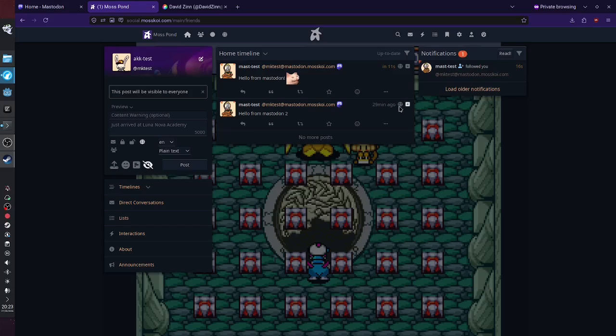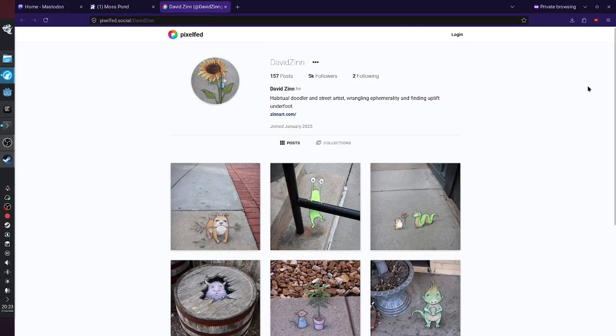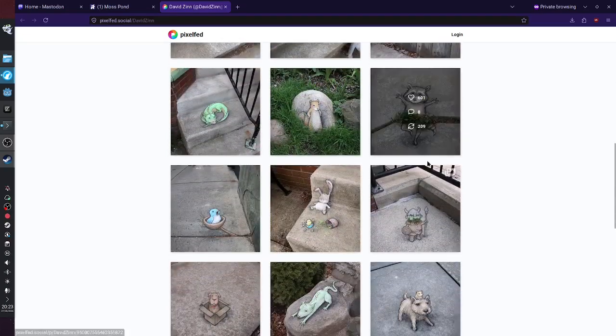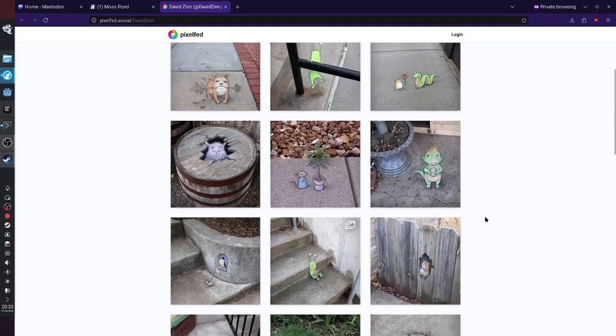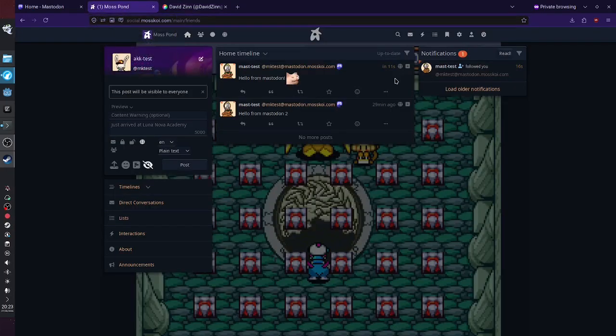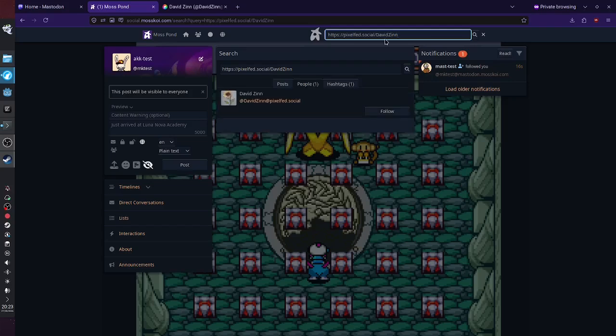But like I said, it doesn't stop there. I picked a random person from PixelFed. You can see this is kind of like an Instagram of sorts. Really cool art they do. I don't know this person. It was just the first link I found. So I'm going to follow them from my Akkoma, right? I'm going to click search over here. I'm going to post their link for their profile. And you can see it shows up over here.